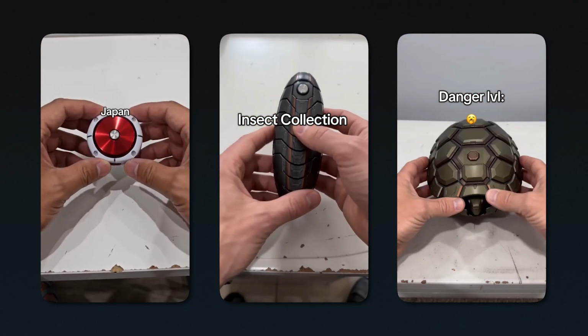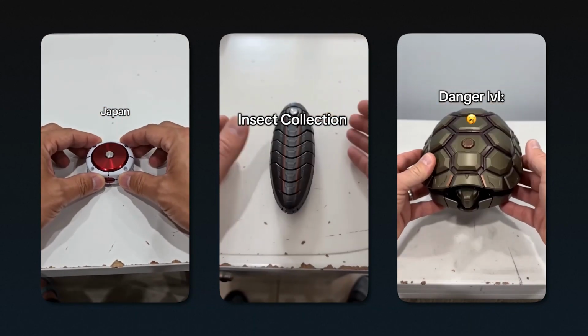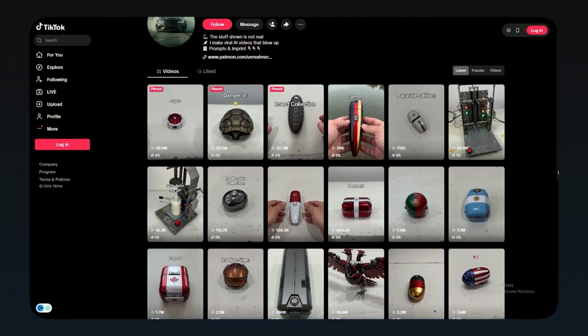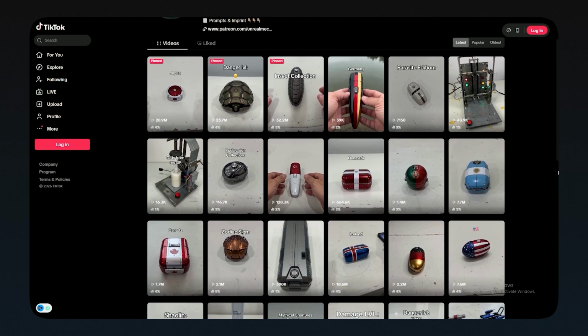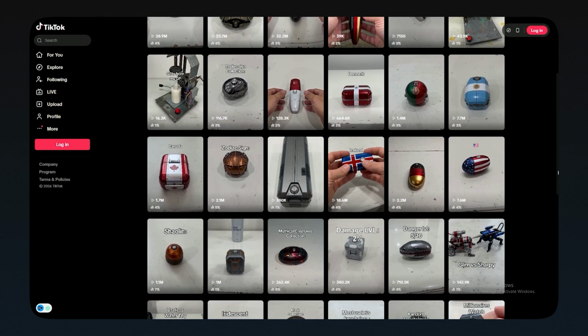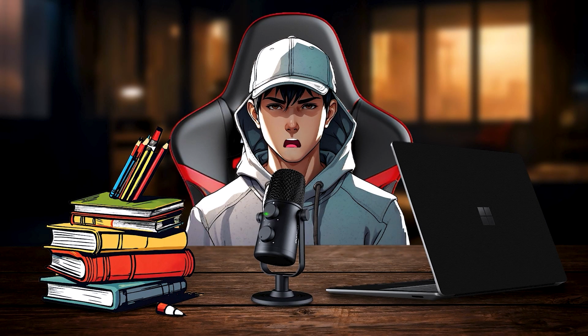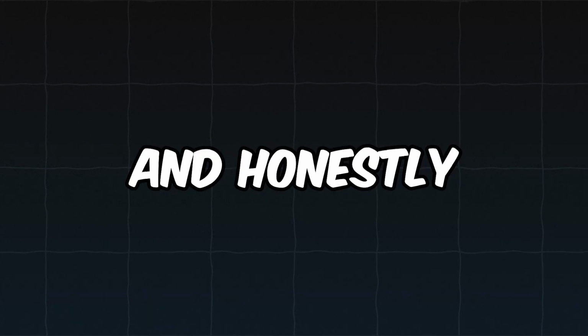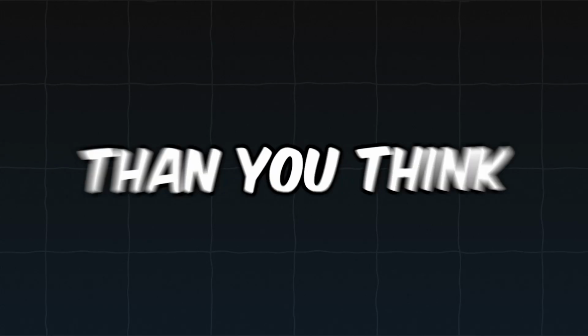These mechanical toy transformation videos are exploding on TikTok right now. Some creators are getting millions of views from videos like these, and because most of them are over 1 minute long, they're making serious money through TikTok's creator program. So in this video, I'm going to show you exactly how to create these videos yourself using AI. And honestly, the process is way easier than you think.